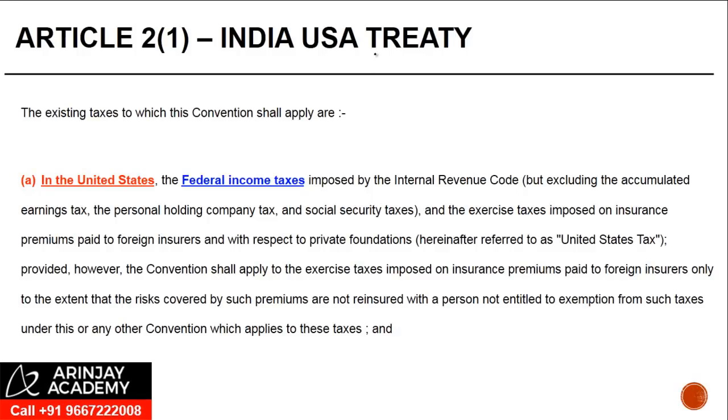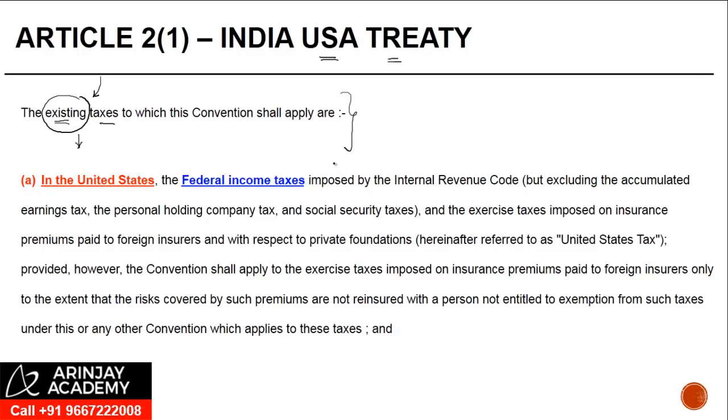Let us look at one more treaty, which is the India-US Treaty. It reads as under: the existing taxes. Now, mark the word existing. What this means is that when you are applying a convention, the tax which has to be applied is something which should exist on that date. If there is a tax which is proposed to be levied in future, that is not covered as a part of the Article 2.1. The existing taxes to which this convention shall apply are,